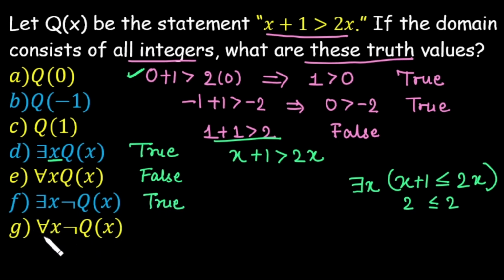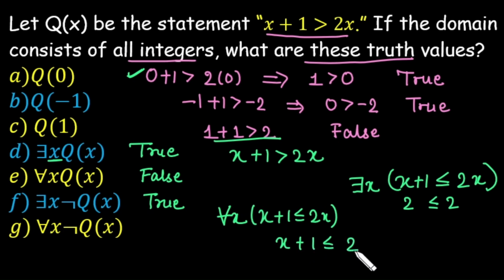What about the G part? For all x, negation of Qx. Negation of Qx is this. So x plus 1 less than equal to 2x. क्या ये statement हर एक x के लिए valid है? Let's check it. Whenever we have a mathematical statement, we can simplify this. अगर आप इसको simplify करोगे, so we have 1 is less than equal to x. We can take this x on the right side, we get x. It says that ये statement सिर्फ valid है whenever x is greater than equal to 1.